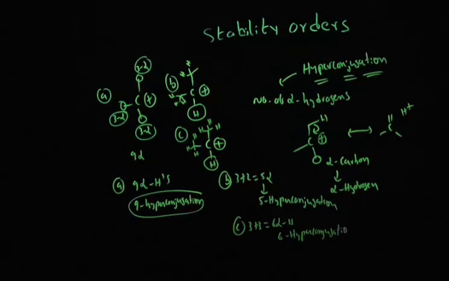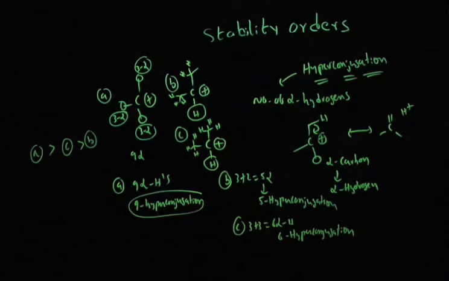So between option B and option C, option C is more stable because it contains more hyperconjugations. The overall order will be option A, the most stable with 9 hyperconjugations, then option C with 6, then option B. This is the application of hyperconjugation.